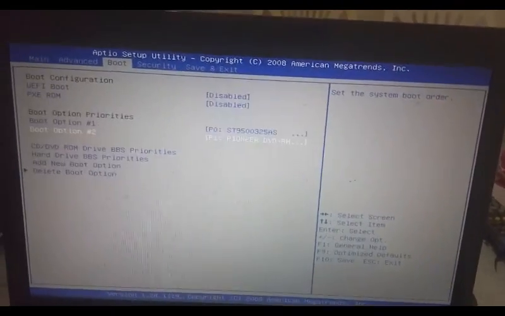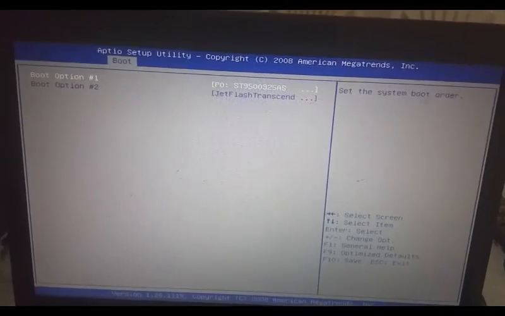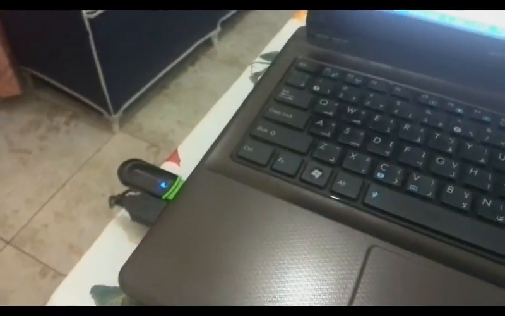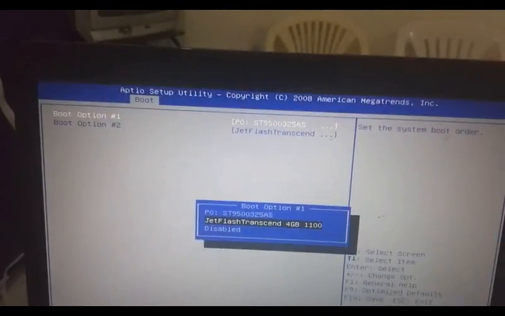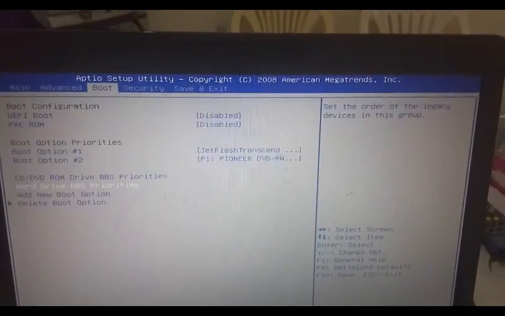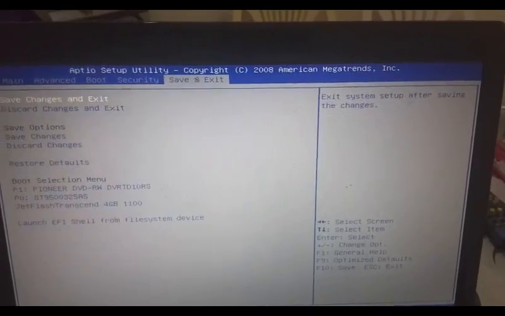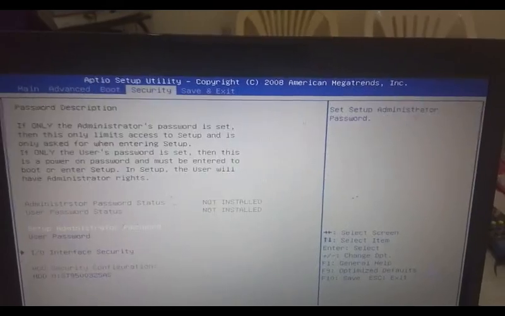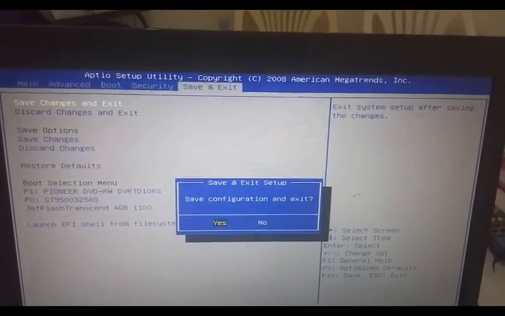This is my system. I'm going to change it here. So Jet Flash Transcend, that's my USB. I'm going to make that as boot option 1. Go back. Now see, it's already boot option 1 is Jet Flash, so I'm going to save and exit.